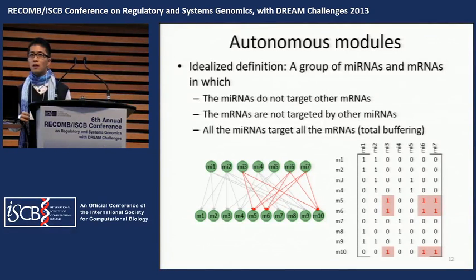Extending on the same thing, I have a quick question. Have you actually tried to look into the binding sites of these microRNAs to see if they overlap? Because you could think of at least two hypotheses. MicroRNAs are competing for the binding sites on the target transcripts, or they're collaborating and together they actually repress. Have you tried to take this into account?